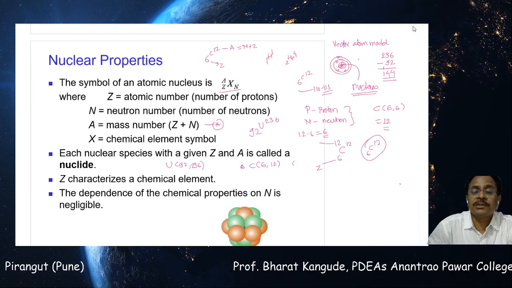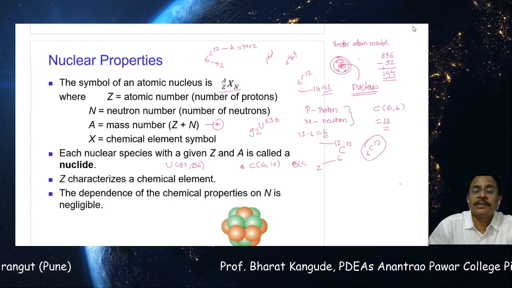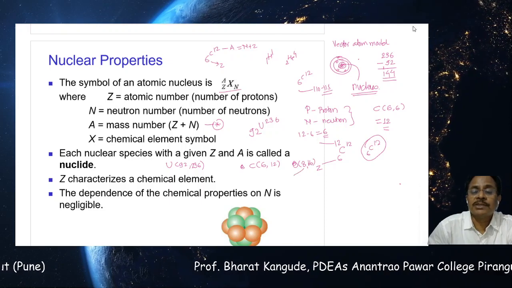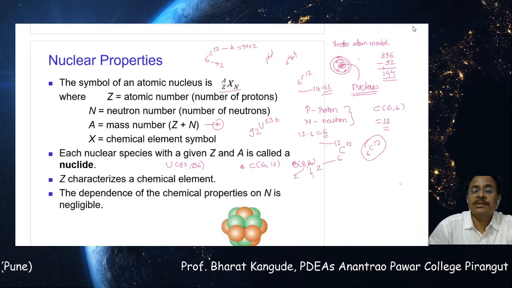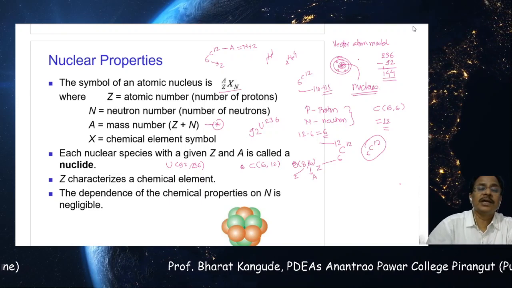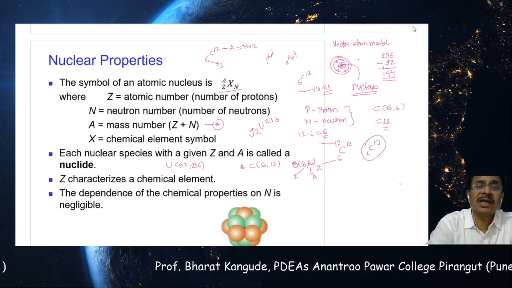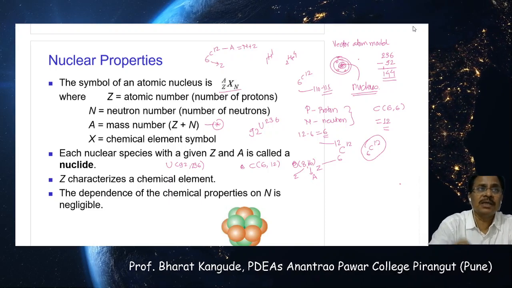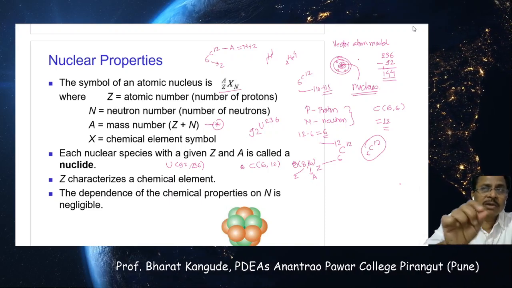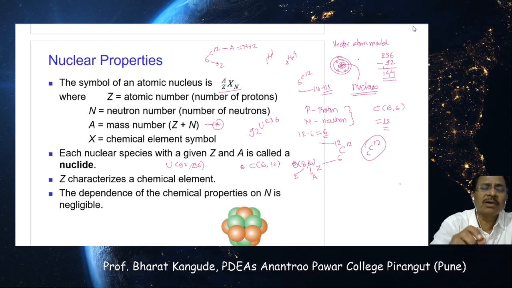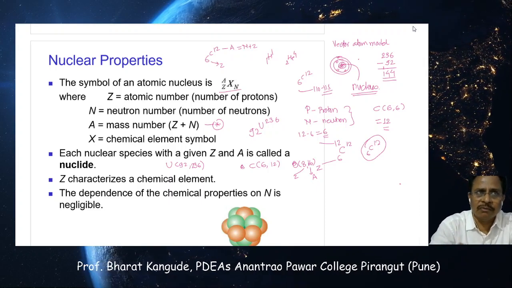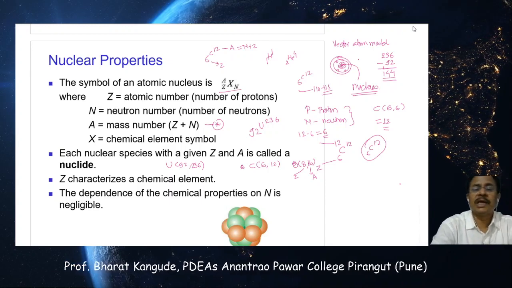Oxygen is written as 8 and 16. So I have to remember, the first number is the number of protons and the second number is the number of nucleons contained by that particular nucleus. So there are different methods used in nuclear physics to write a symbol, that means how to write an element on paper. That is why we use different types of methods, as we have discussed here.